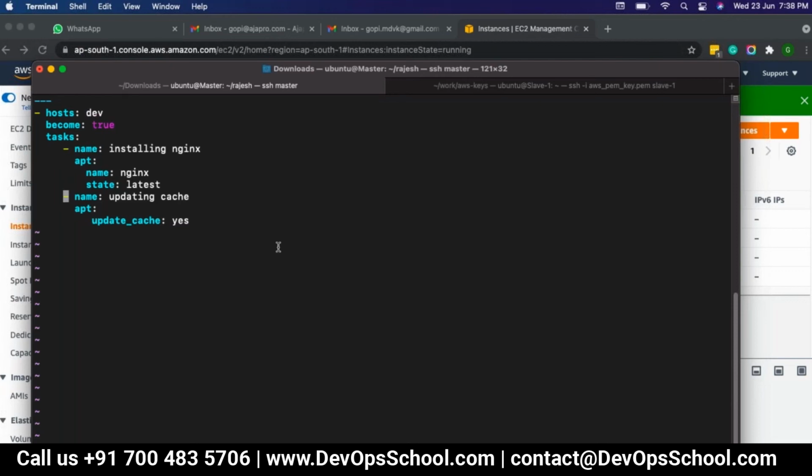See, here I had mentioned hosts, right? Hosts, become and tasks are all at the same indentation level, because these three are at one level. In tasks we can have multiple different types of tasks, but at least they should be on the same indentation.